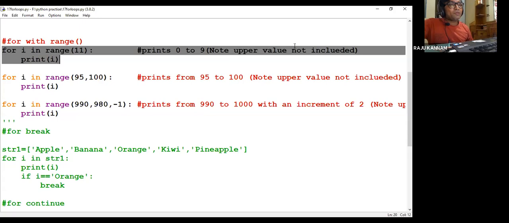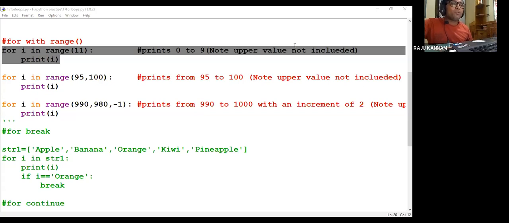How to print from starting value to ending value? If you want to print 10 to 100, you give the minimum value as 10. Here in Python, the range function will not return the maximum value.